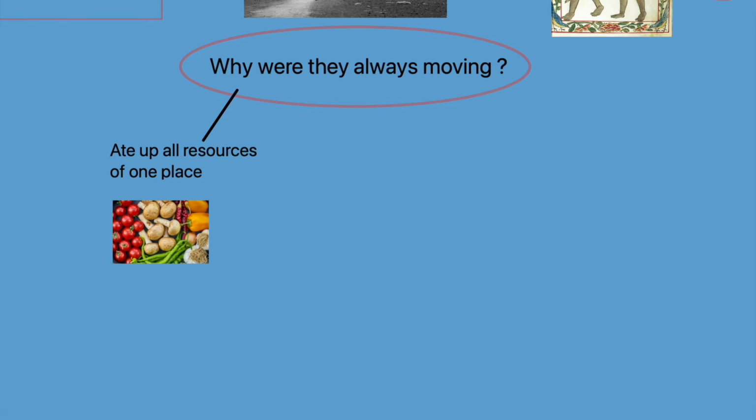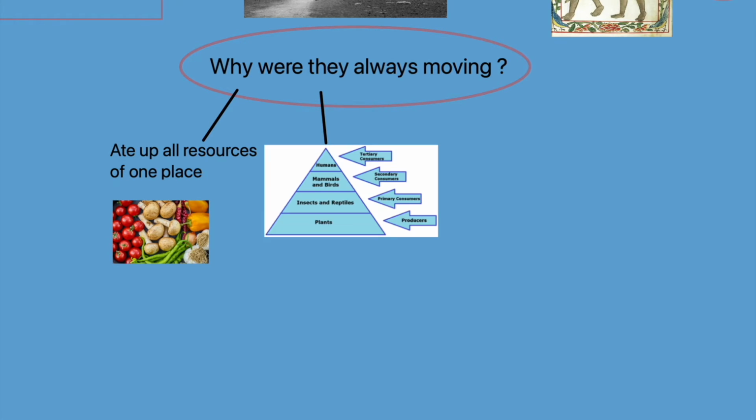To understand the second reason for their movement, you must know that human being is at the top of the food chain triangle. Plants were eaten by animals, and animals, both herbivorous and carnivorous, migrated from one place to another either in search of plants or smaller animals. So as a result, human being also had to migrate and follow the footsteps of animals so that he could find them easily and hunt them.